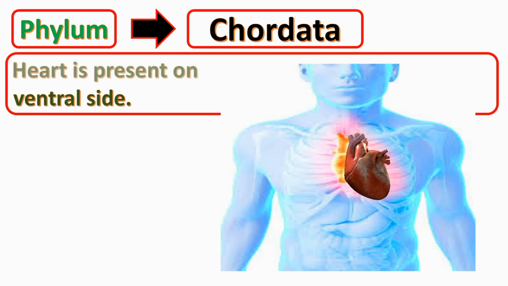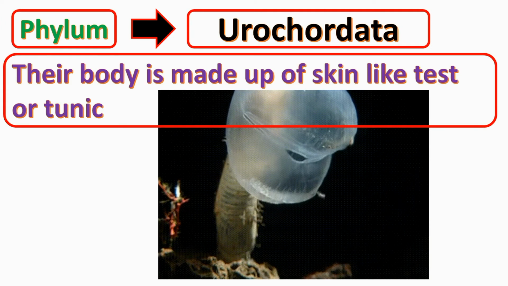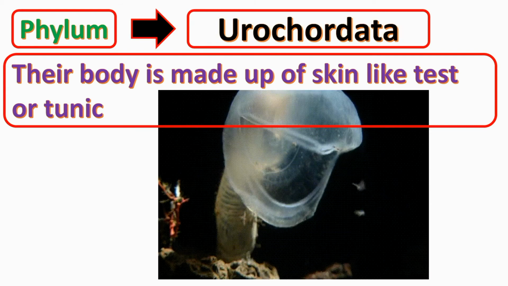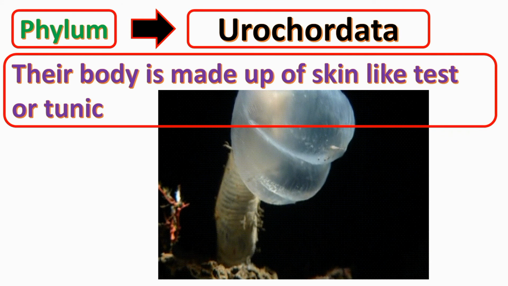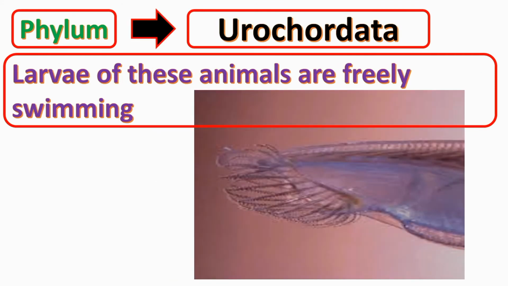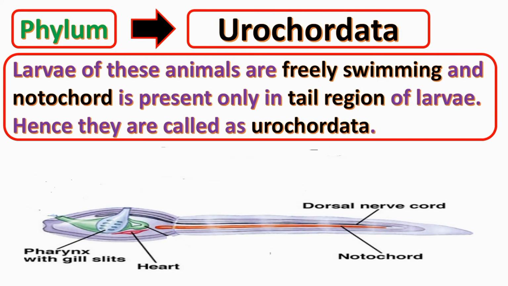Let's see the characteristics of subphylum Urochordata. These are marine animals. Their body is covered by a skin-like test or tunic. Larvae of these animals are freely swimming and notochord is present in only the tail region of larvae. Hence, they are called Urochordata.